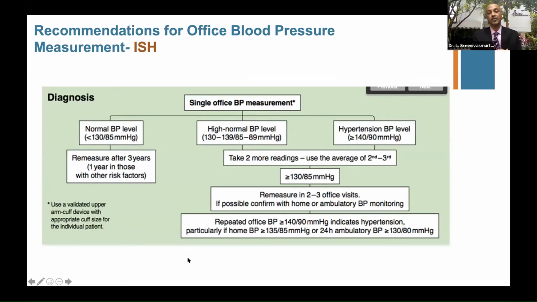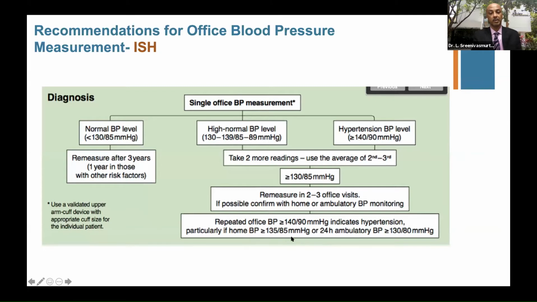Now, the recommendations for office blood pressure, that is your clinic blood pressure: normal, high normal, and hypertension. Now, what do you do when it's high normal? These are the ambiguous readings, 130 to 139, 85 to 89. You take 2 or more readings and use the average of second and third reading. And if it comes out more than 130/85, remeasure again in 2 to 3 different office visits on different days, not at the same time. And repeated office BP more than 140/90 average indicates hypertension, and you go about further.